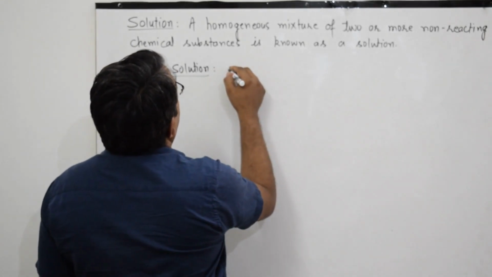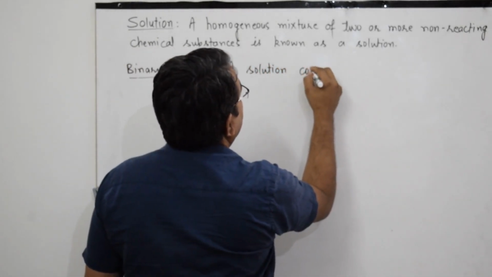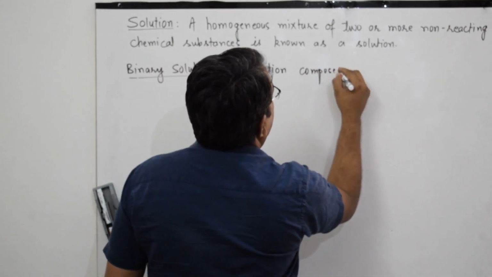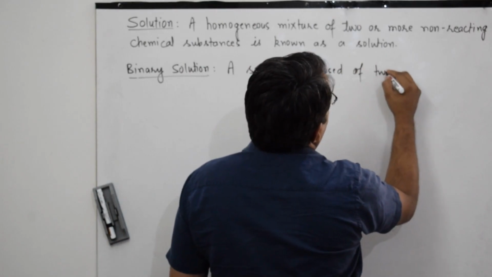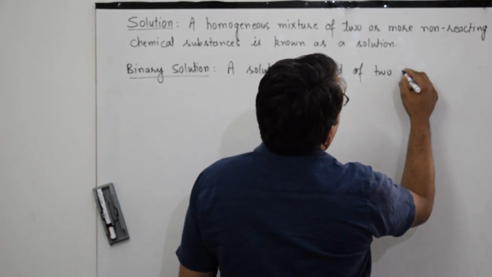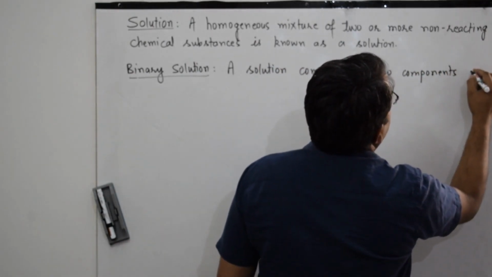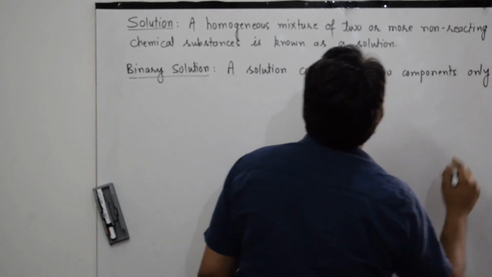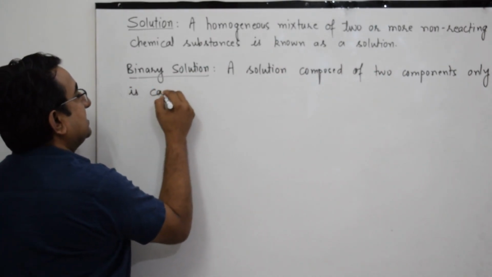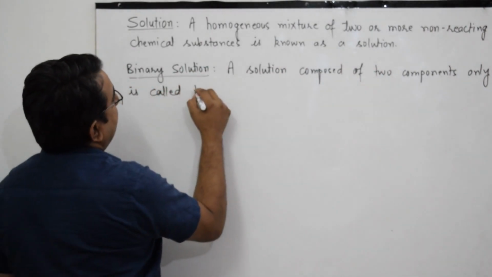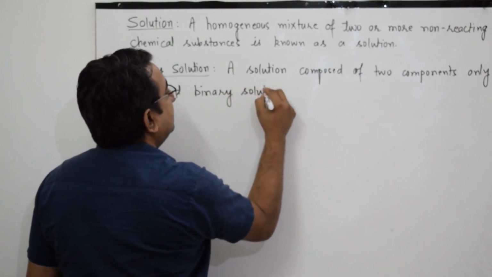So a solution composed of two components only is called a binary solution.